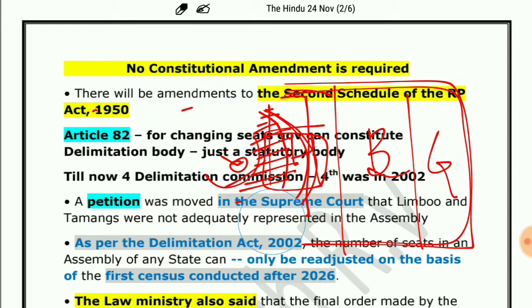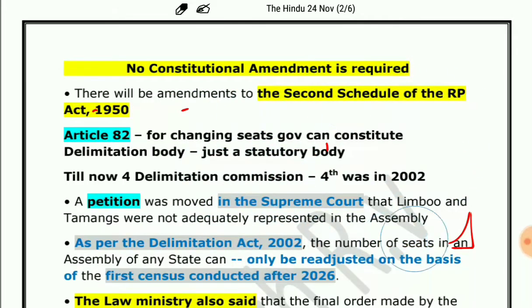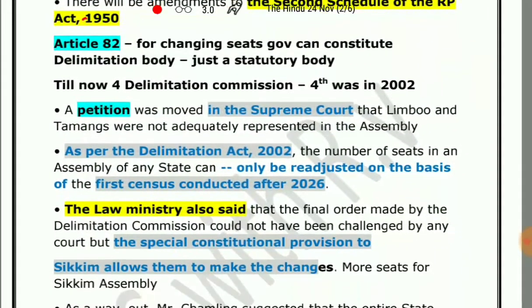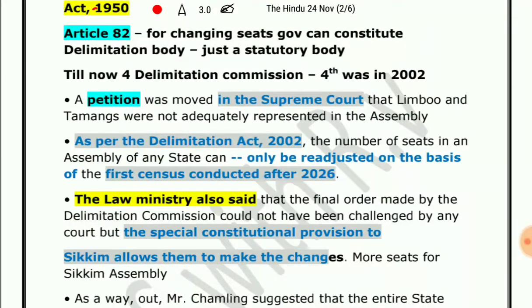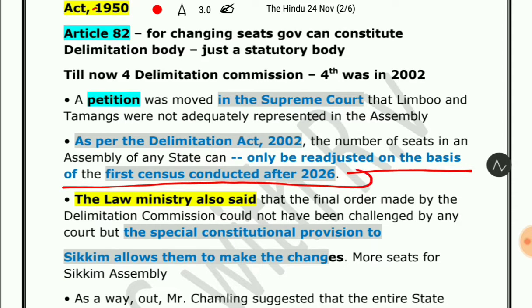For this, the Delimitation Act 2002 was passed. But the problem here is that the government had adjusted the number of seats in the assembly of any state, and that can be readjusted only on the basis of the first census conducted after 2026.